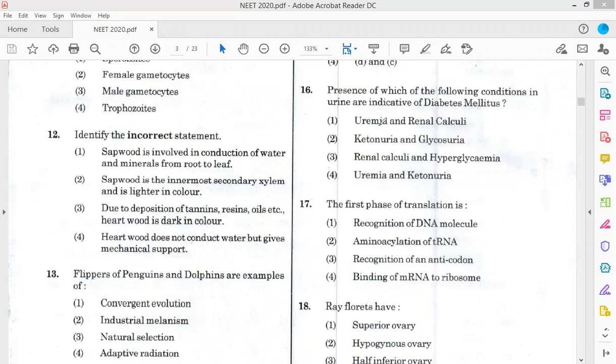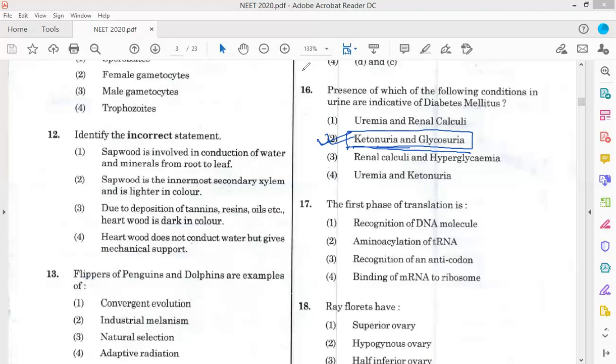That is glycosuria. Ketone bodies present in urine is called ketonuria. These are indicative of diabetes mellitus. So option B, option 2, is the correct answer.